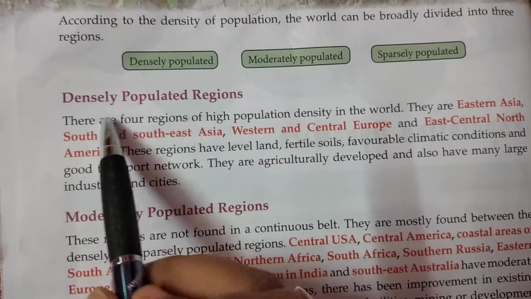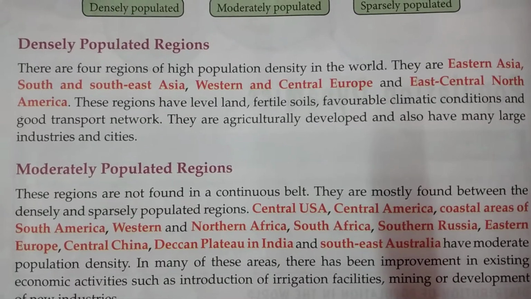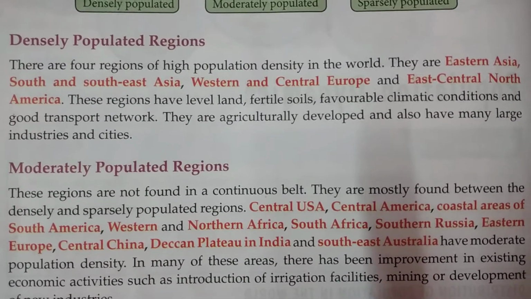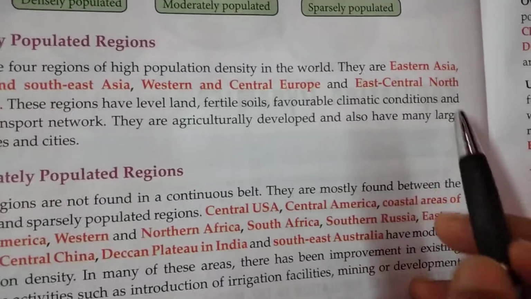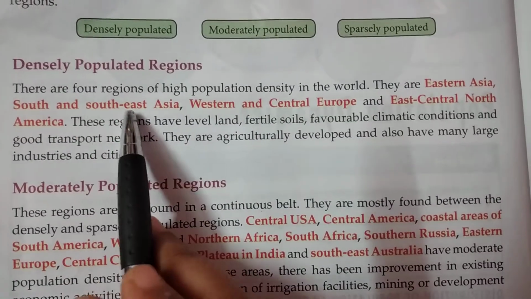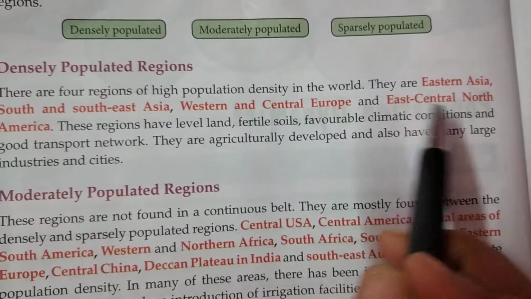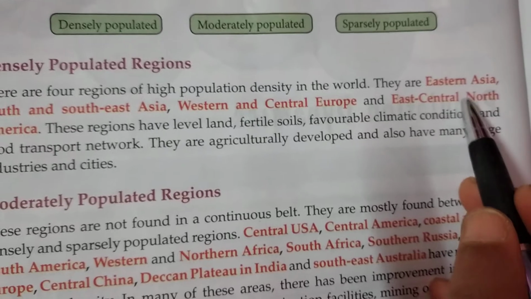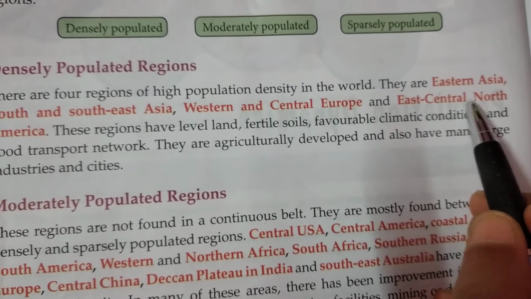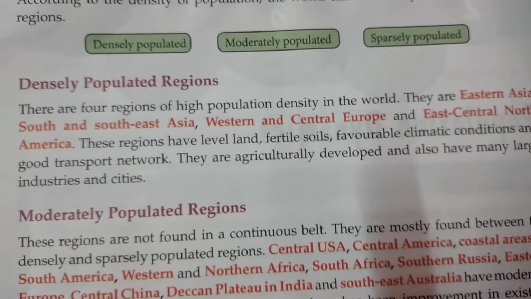So our first category is densely populated regions. That means regions of the world where the population and population density both are very high. We have got many examples in our textbook like Eastern Asia, South and Southeast Asia, Western and Central Europe, East Central North America. There won't be a comma, okay. So it is the East Central part of North America.